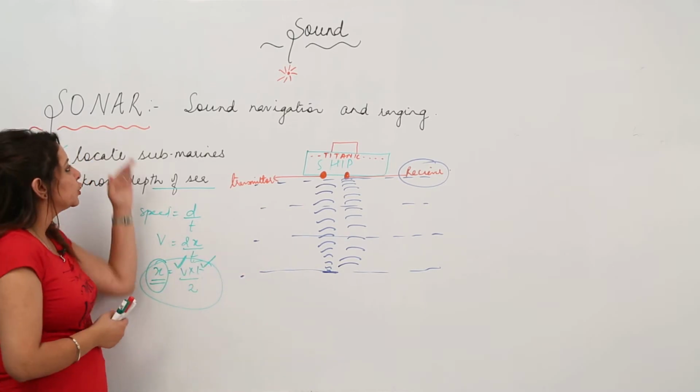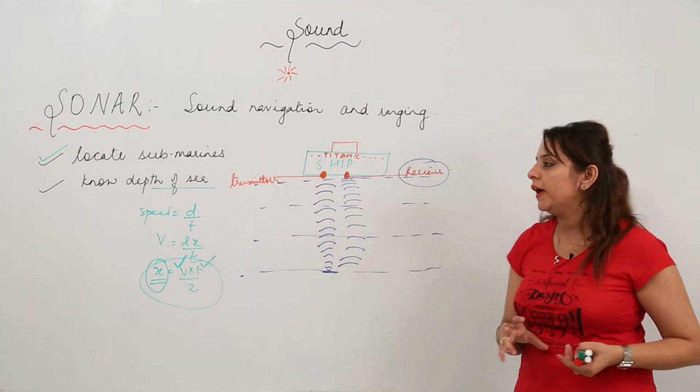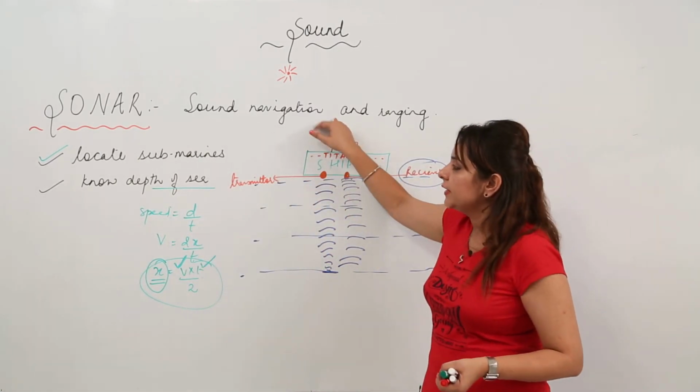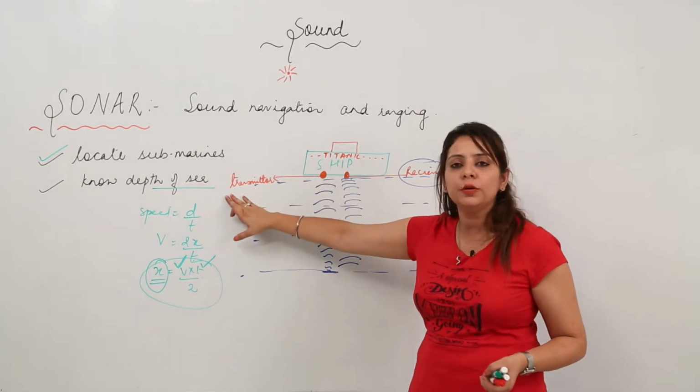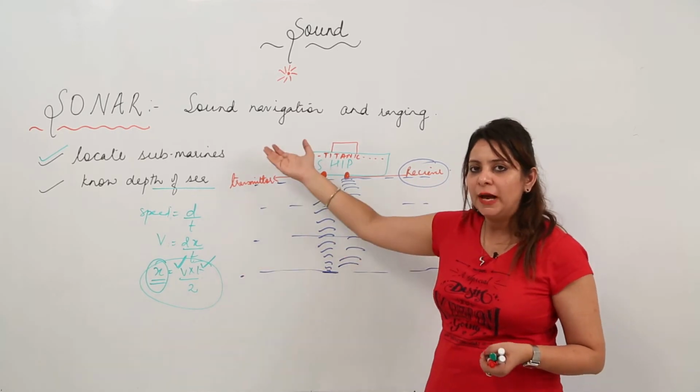I think you got it. So sonar is sound navigation and ranging. I am just explaining the answer to you, how you are going to write it. It is sound navigation and ranging. It is used to locate submarines and to know the depth of the sea. It makes use of ultrasonic waves. It is clear because it is one of the applications.